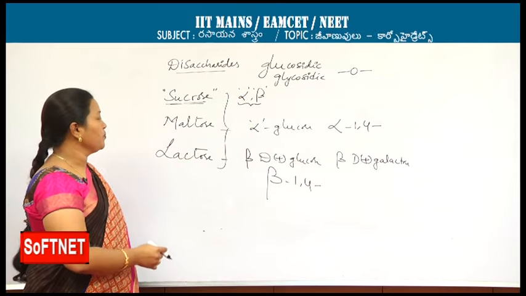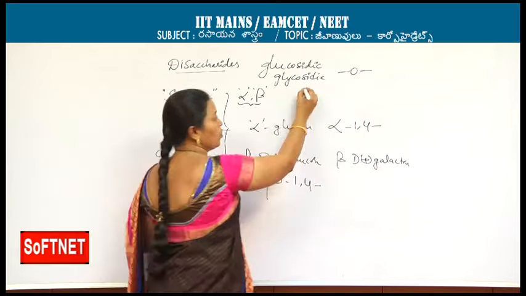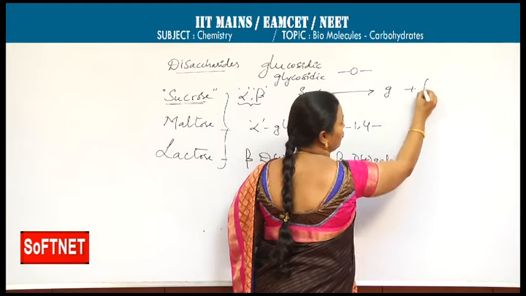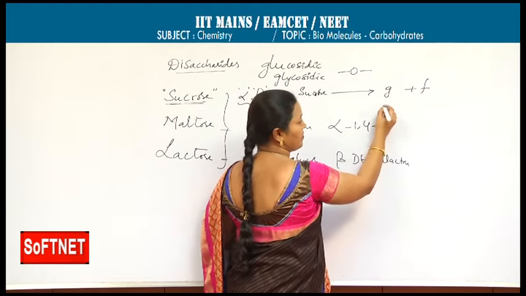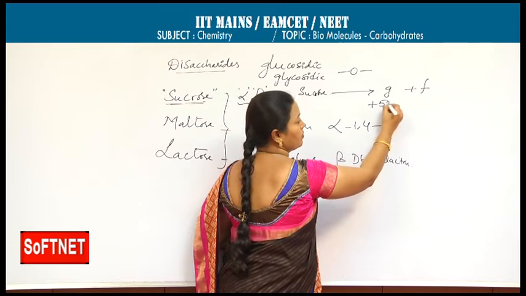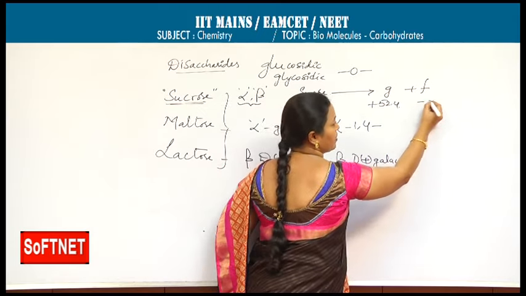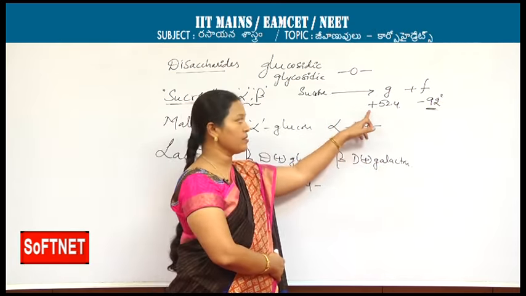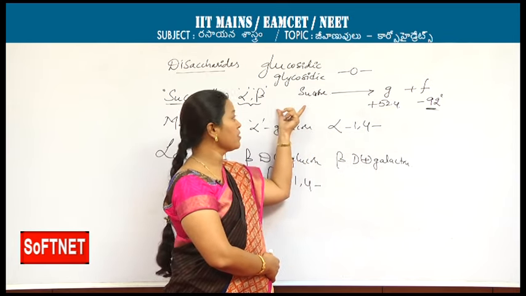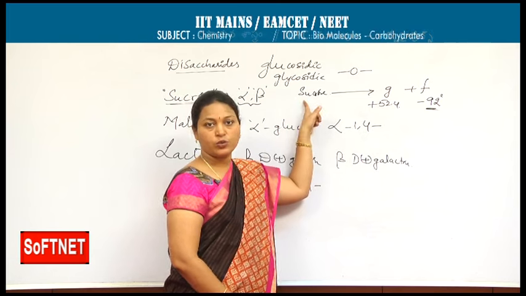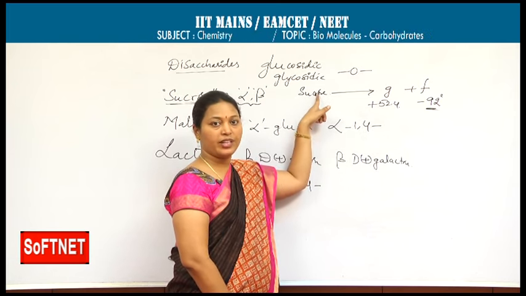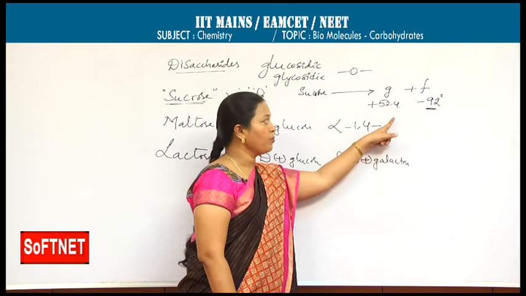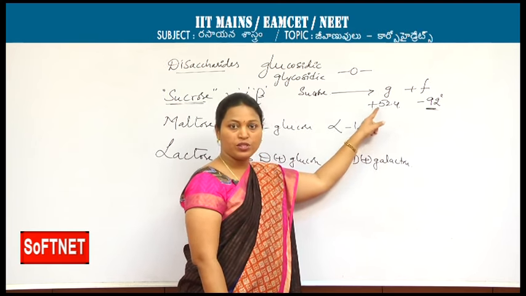One more specific point here: sucrose, when it is hydrolyzed, forms glucose and fructose. Glucose has a specific rotation of plus 52.4, while fructose has minus 92 degrees, whose value is more than plus. I would like to repeat the statement once. Sucrose is dextrorotatory, as it has the ability to rotate monochromatic light towards the right side. When it is hydrolyzed, two forms are formed, one dextro, another levo, but levo is dominating.